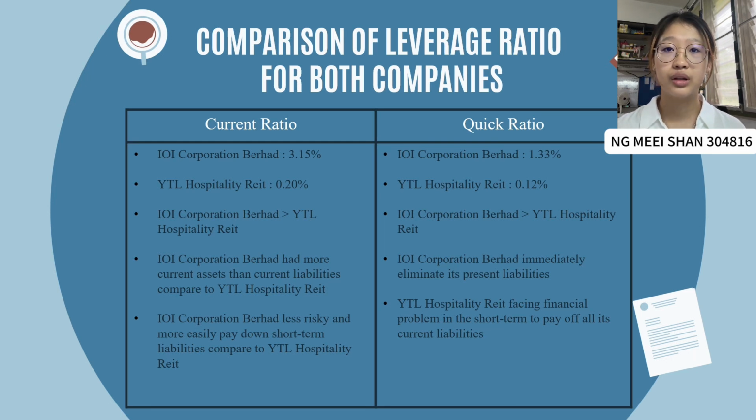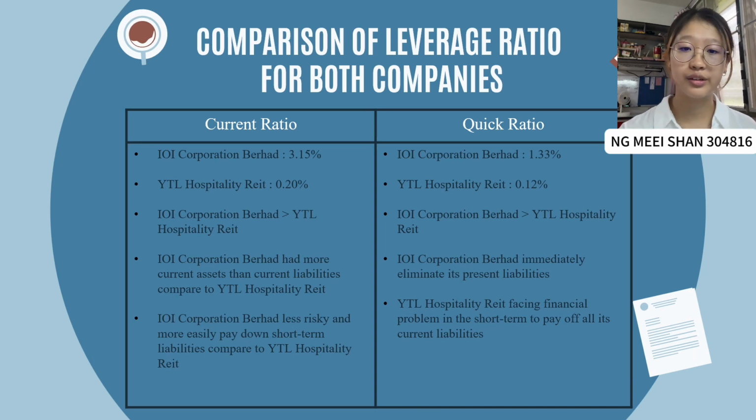For the quick ratio, IOI Corporation Berhad has 1.33% and YTL Hospitality Reit only has 0.12%. IOI Corporation Berhad is bigger than YTL Hospitality Reit. IOI Corporation Berhad can immediately eliminate its present liabilities. YTL Hospitality Reit faces financial problems in the short term to pay off its current liabilities.